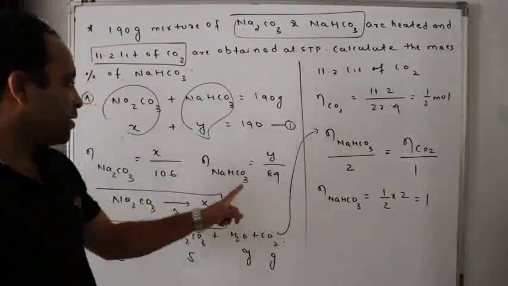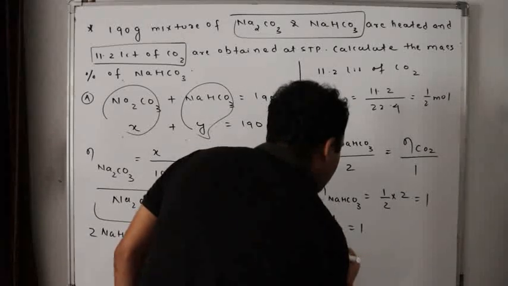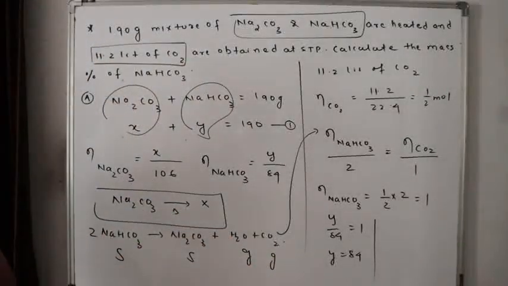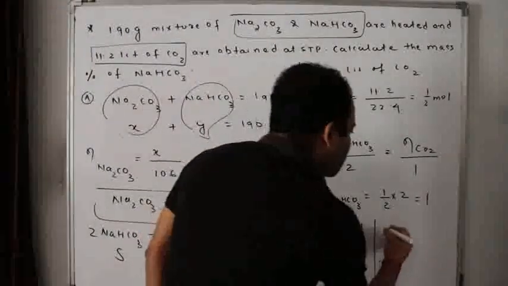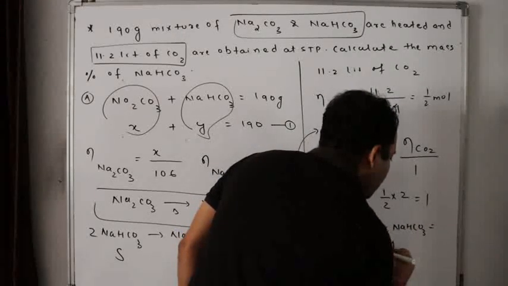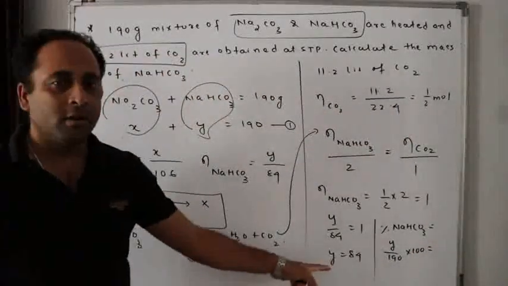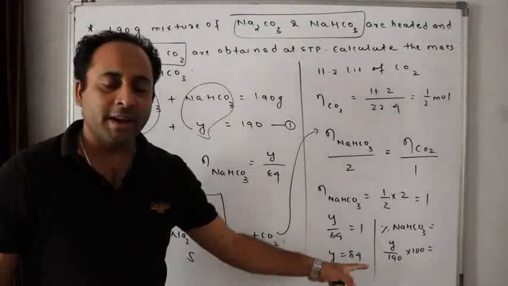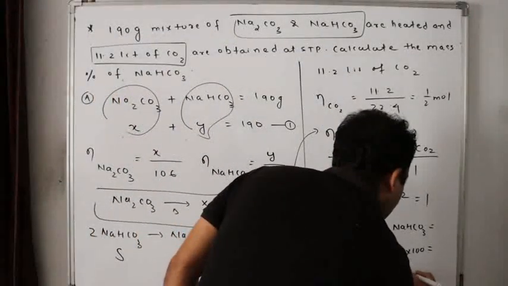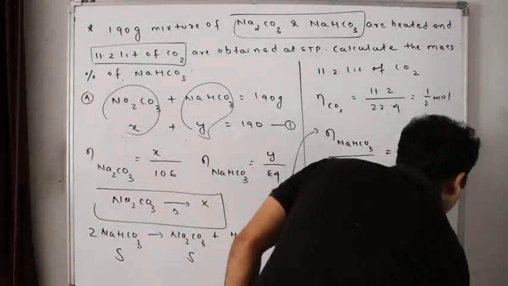That means the number of moles of NaHCO3 is given as Y by 84. So Y by 84 is equal to 1 mole. So Y is equal to 84. I got the value of Y. Yes or no? Now the question is the percentage of NaHCO3. Is it Y by 190 into 100? I got the value of Y as 84. So 84 by 190 into 100 will be equal to 44. If you calculate it, it will be exactly 44.210%.